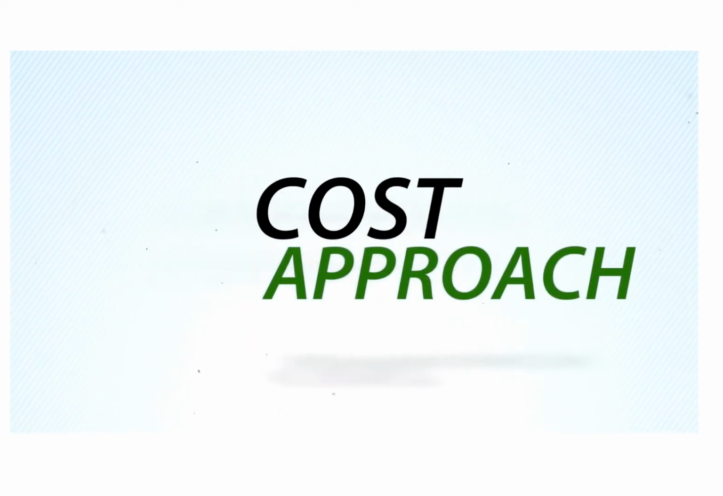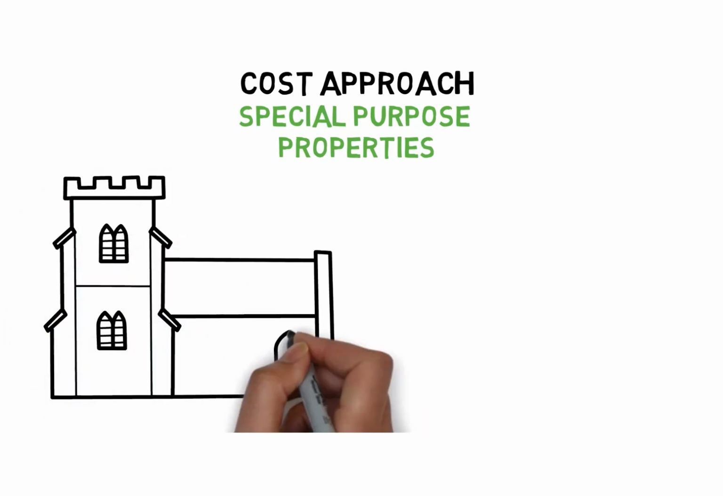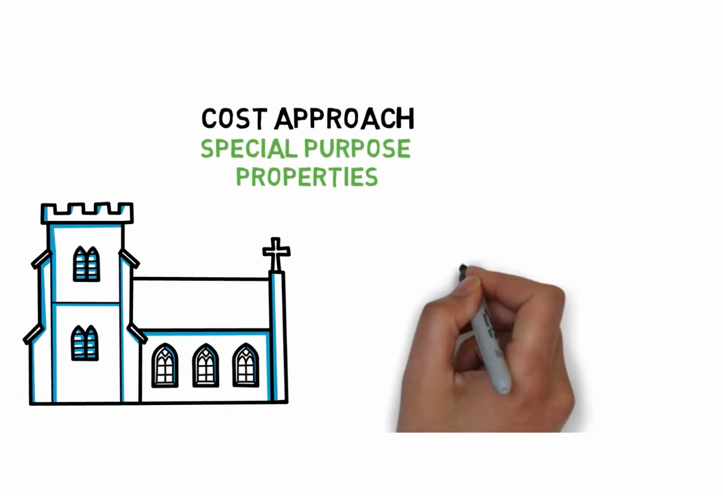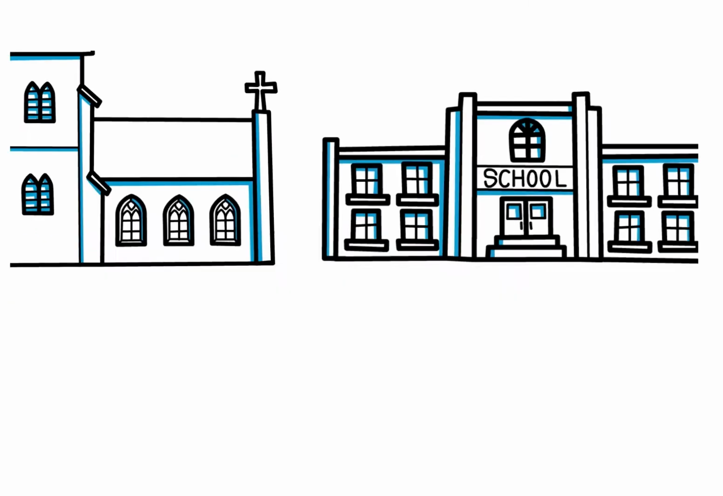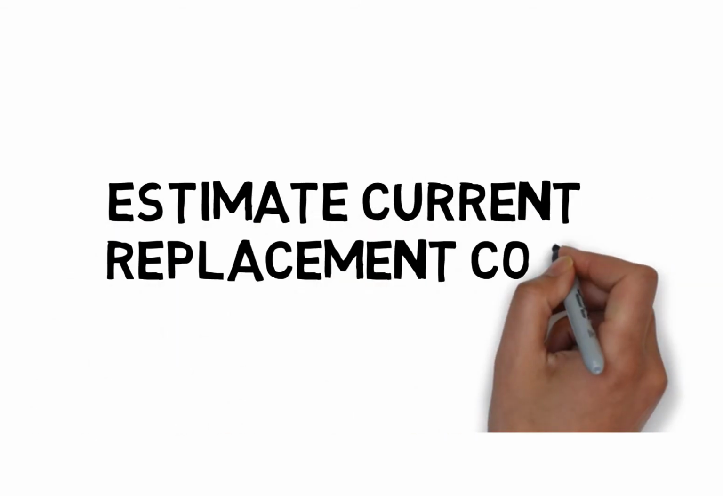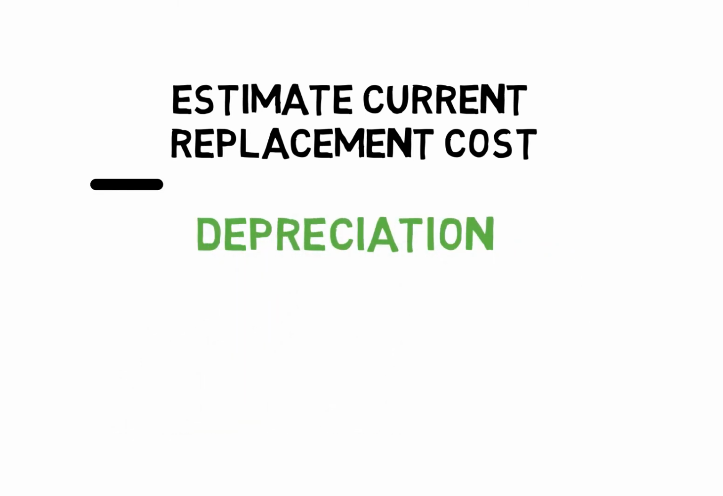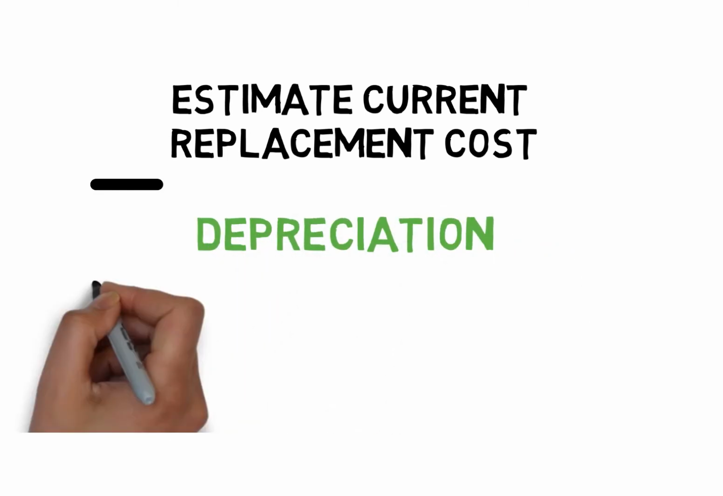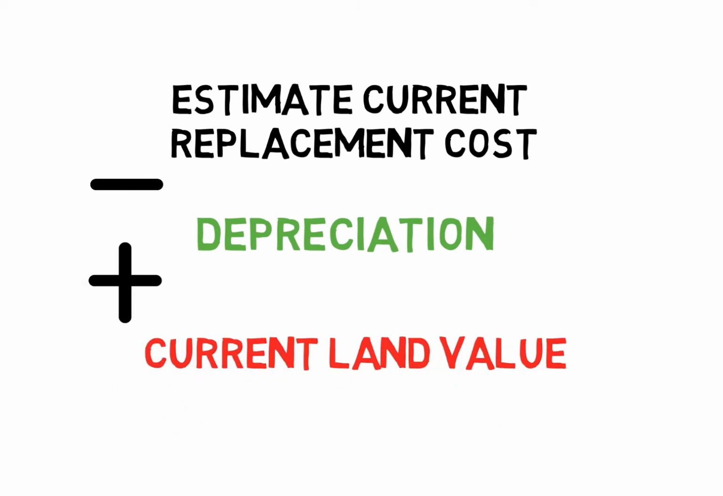The cost approach is another approach that we can use in estimating the value of property. The cost approach is used on special purpose properties, such as churches or schools or synagogues or hospitals. It's also used for new properties as well. There are 3 steps involved in the cost approach. Step 1, we have to estimate the current replacement cost of the property. Step 2, we then subtract for depreciation based on how old the property is. And step 3, we finally add the current land value, because recall, land never depreciates simply due to passage of time.